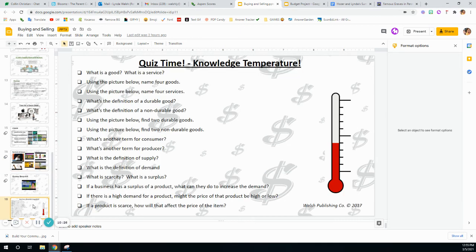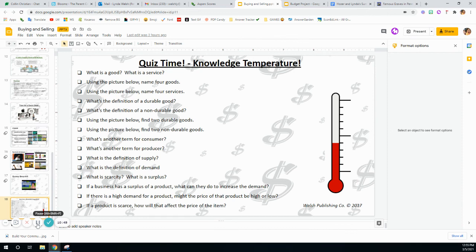When you are studying for your quiz, make sure you can answer these questions. What's a good? What's a service? Using a picture, can you identify goods and services? What's the definition of a durable good? How about a non-durable good? Using a picture, can you find two durable goods? Using pictures, can you find two non-durable goods?